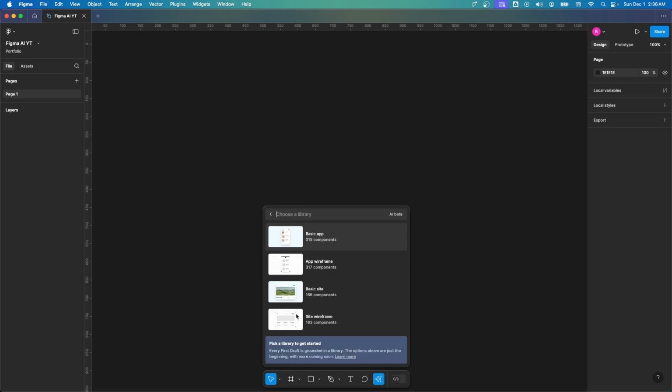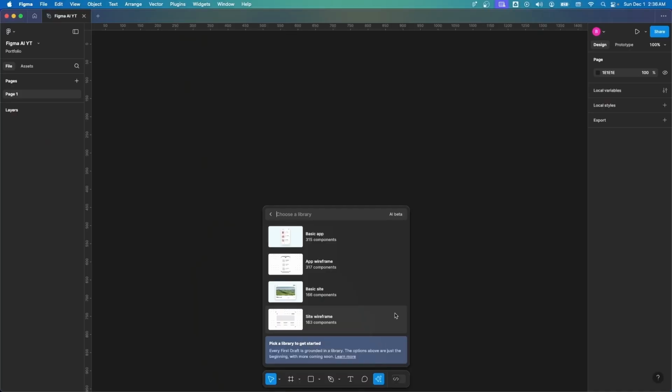It's simple. Click on it and it asks you whether you want a basic app, an app wireframe, a basic website, or a website wireframe. And you might be thinking that this is asking about what kind of design you want, but in reality, it is just selecting a component library. So I talked to a few people who work closely with the Figma design team on this, and they told me that they have created these component libraries which they use to create these designs, which means that whatever I say to create, it will use that component library to create those designs, which also means that whatever prompt I give it or you give it, it's going to look exactly the same. And this is my first issue with Figma AI.